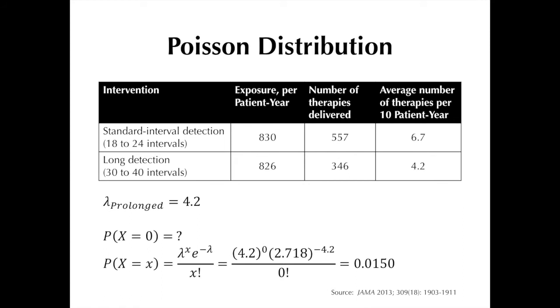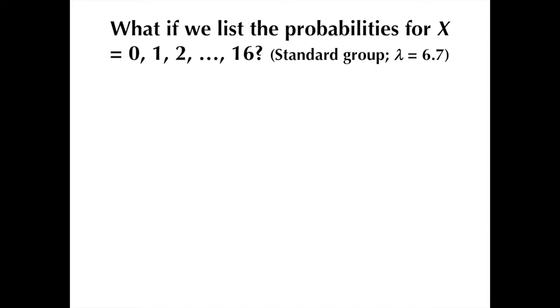Now, this is a bit larger than that of the standard group, which is expected since the average number of times an ICD fires per 10 patients in a year in that group, that is, the lambda, is lower. Now, let's consider values of x other than 0.